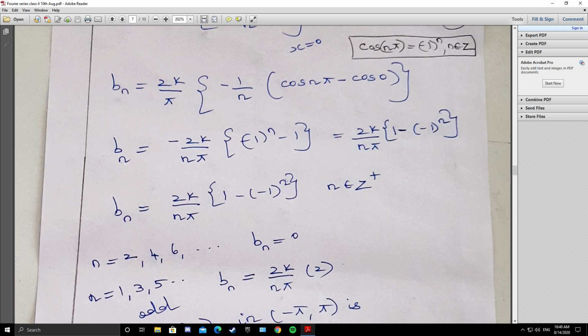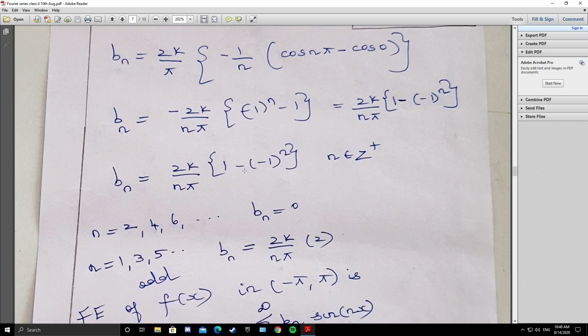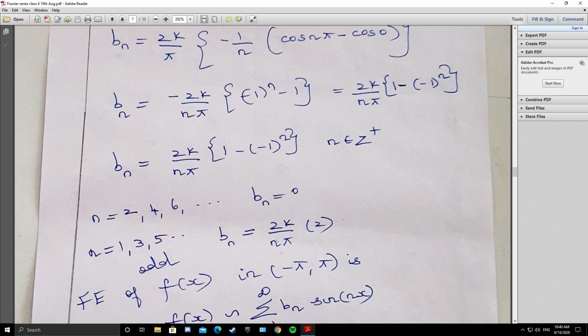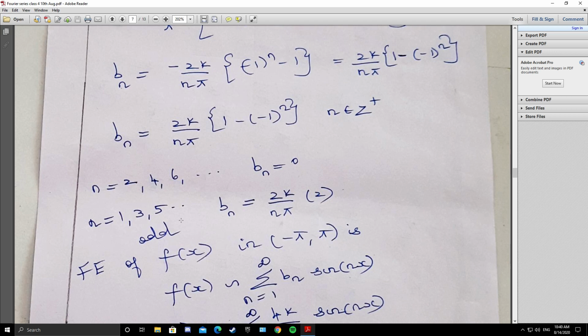So when n is even, when n is 2, minus 1 whole square is 1. So 1 minus 1 is 0. So bn is 0 when n is even. When n is odd, minus 1 whole power n is minus 1. So 1 minus of minus 1 is 2. So 2k by n pi into 2, that is 4k by n pi. So when n is odd, bn is 4k by n pi, and when n is even, bn is 0.